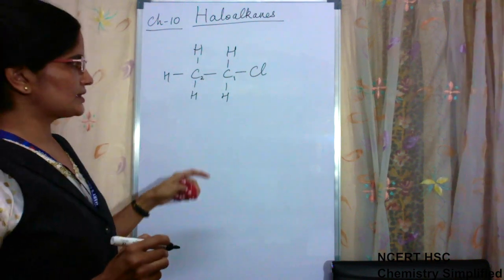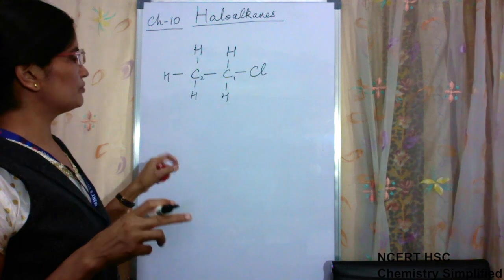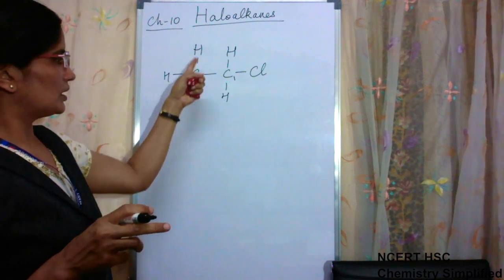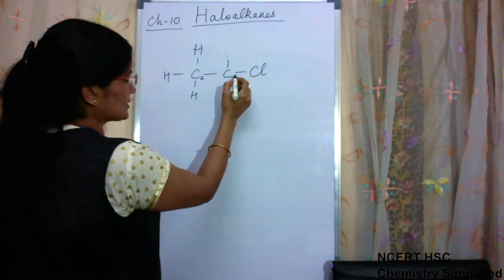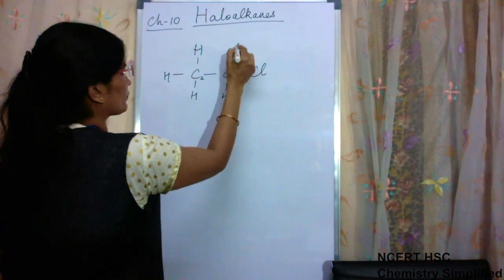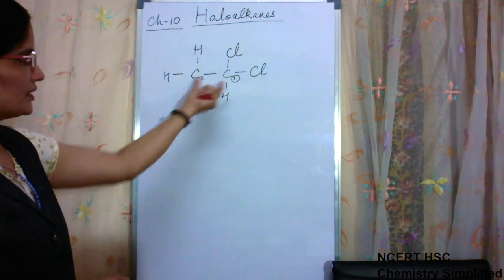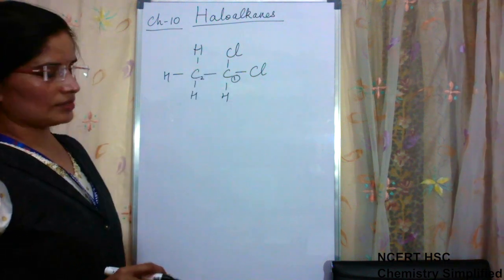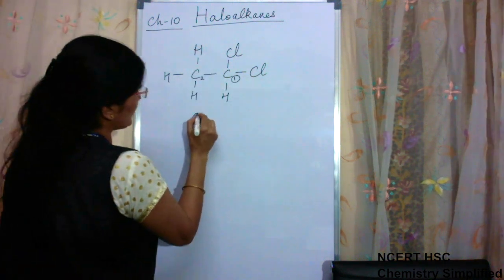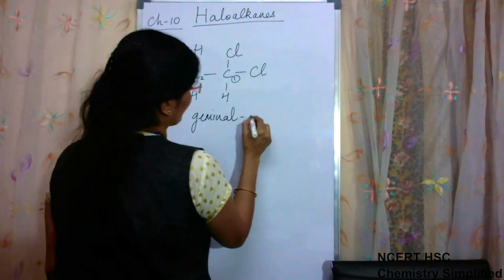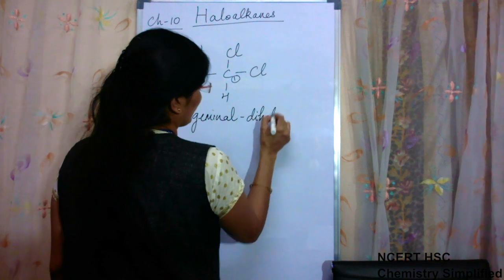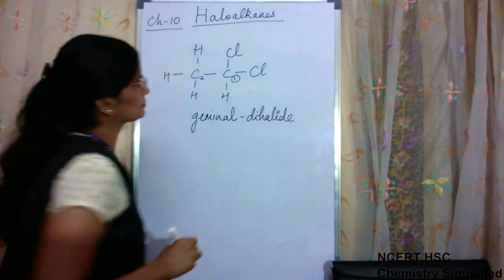The second chlorine atom which we are going to attach here may be present on the same carbon, that is carbon atom number 1. In this condition, when they are attached on the same carbon atom, this is known as gem or geminal dihalide.